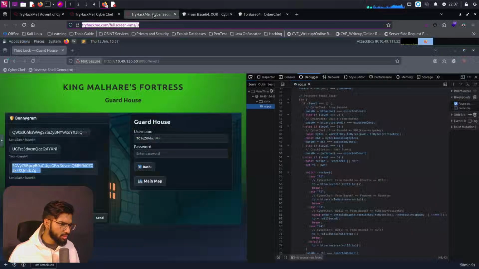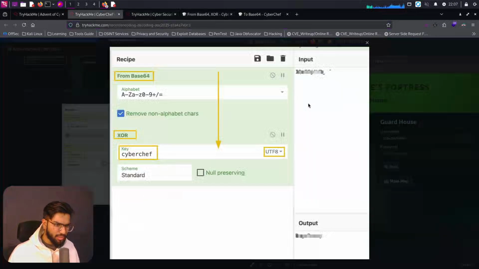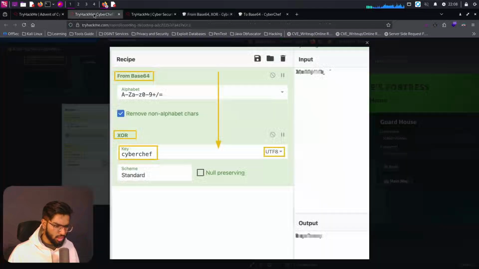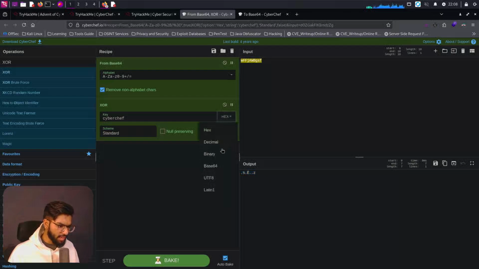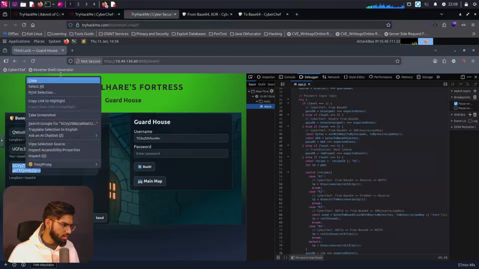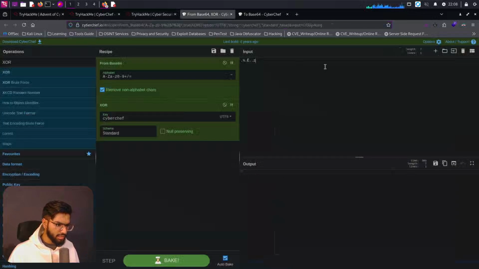If it works, it's going to work. But looking at the image, I can see it's IQ something, and it also looks like a character there itself. Oh yeah, it's from hex, right? So let's change to UTF-8. But still, no response from that. What is the original text? Let's copy this once again and pass this entire thing.